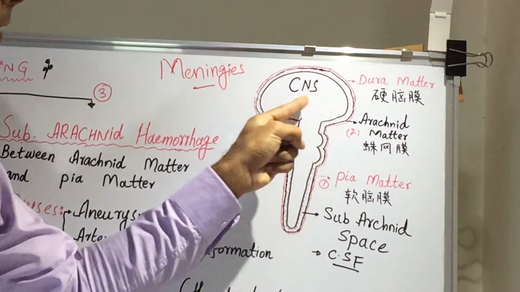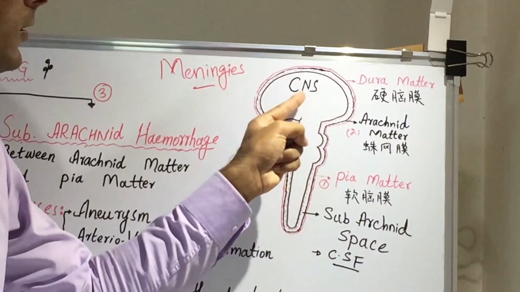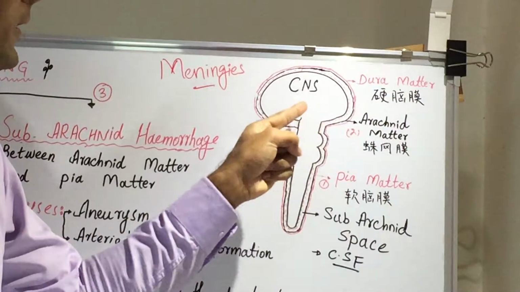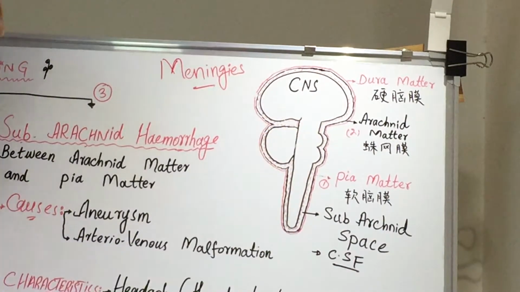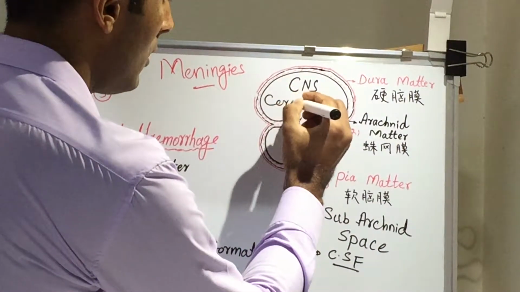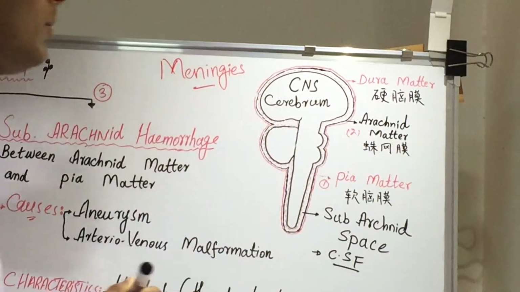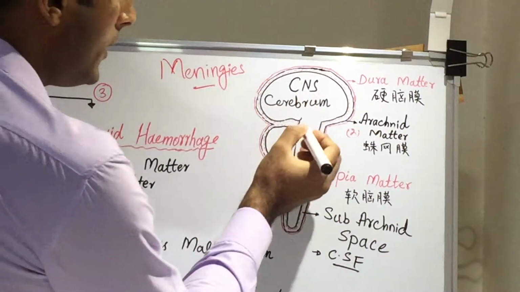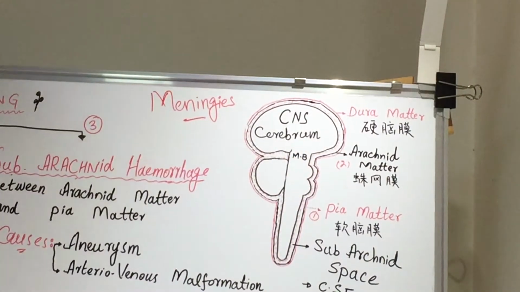The bigger, upper and largest part of the central nervous system is called cerebrum, C-E-R-E-B-R-U-M. Under the cerebrum, there is the midbrain.